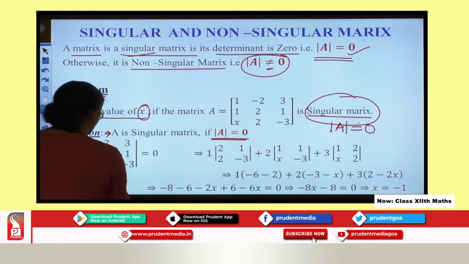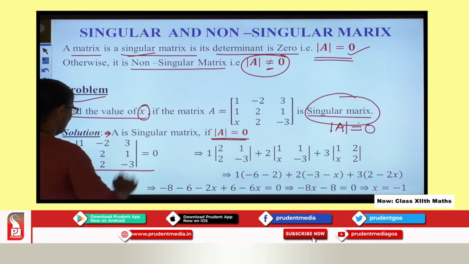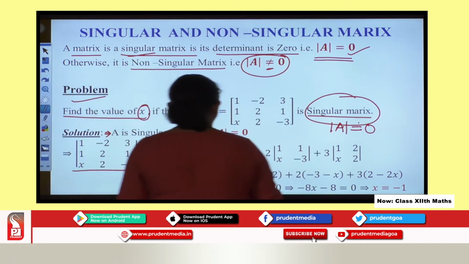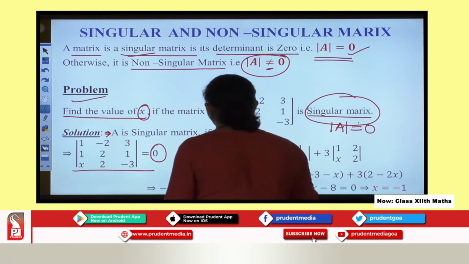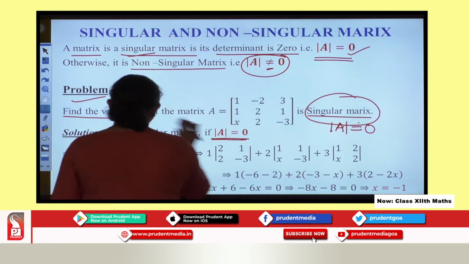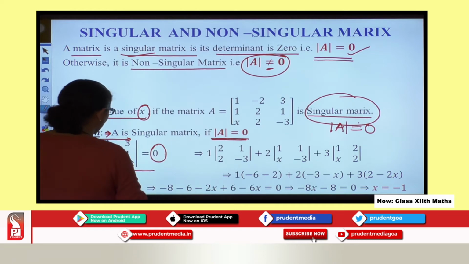So here I stated over here the determinant of all these elements is equal to 0. Now when I proceed, what I will do is find the determinant value and check whether the determinant value is 0. So I expand along row 1 because that is the standard way of expansion, and there is no element 0 in any entries over here.